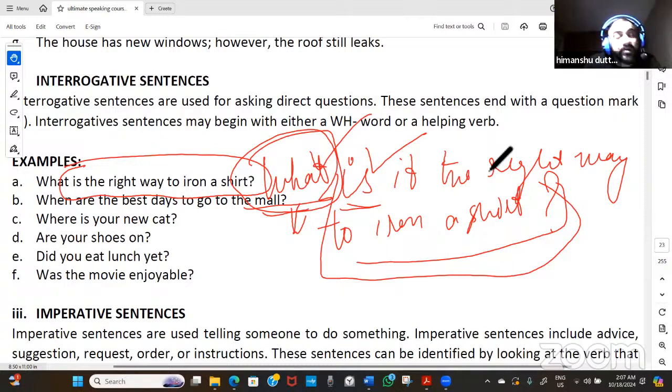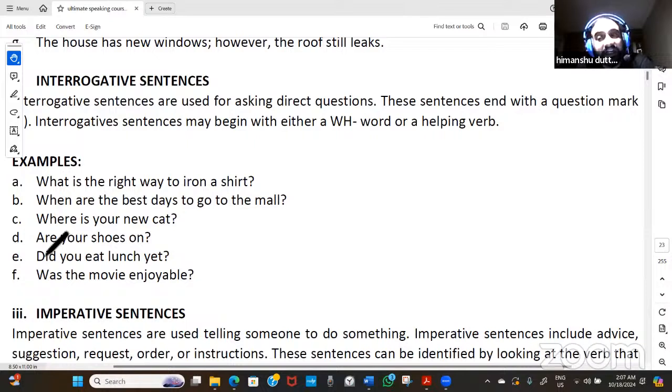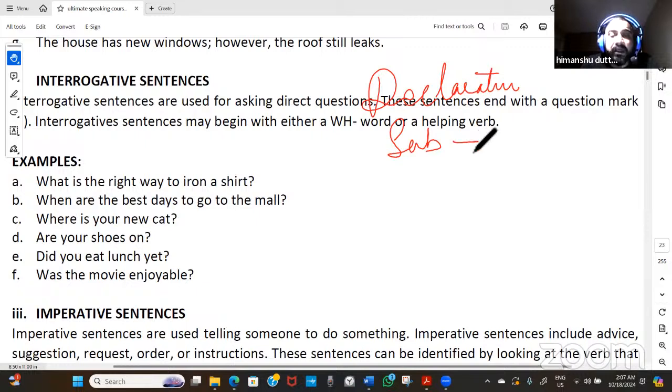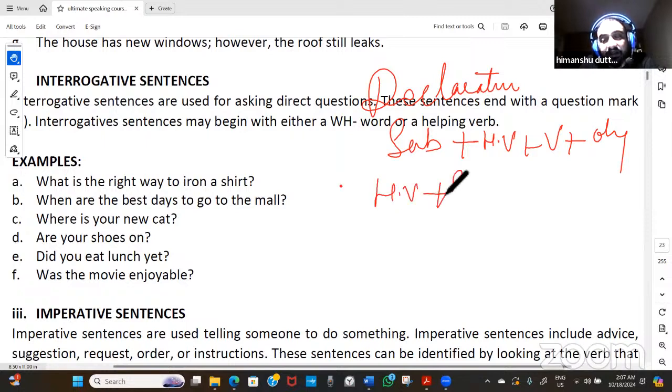But we are not talking about the structure, we are talking about the tone here. So declarative will have the declaration tone, interrogative will have the interrogative tone. But you should remember the structuring too. A declarative sentence will have the subject in the beginning, helping verb in the second place, main verb in the third place, and object in the last. But in the interrogative sentence, the helping verb will go at the first place, subject at the second place, whatever verb it is at the third place, and then the object.